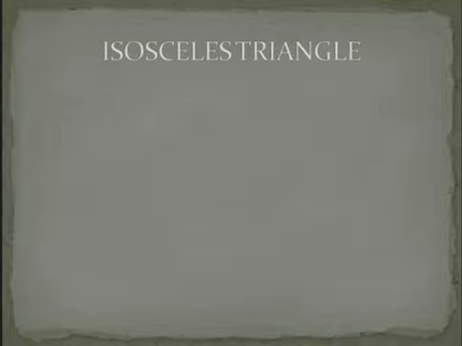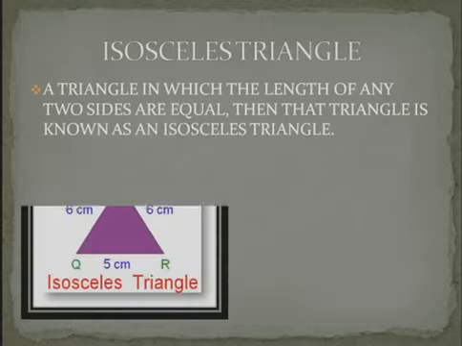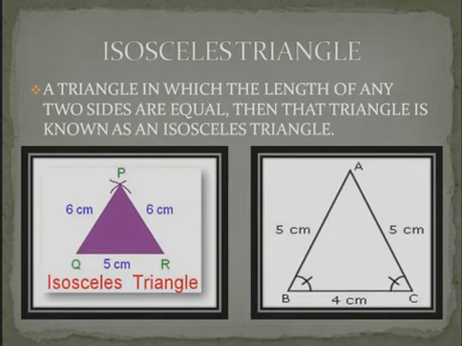Isosceles triangle. A triangle in which the length of any two sides are equal is known as an isosceles triangle. For example, in triangle PQR, sides PQ and PR are equal. Therefore, this is an isosceles triangle. Also in triangle ABC, sides AB and AC are equal. So, this is also an isosceles triangle.